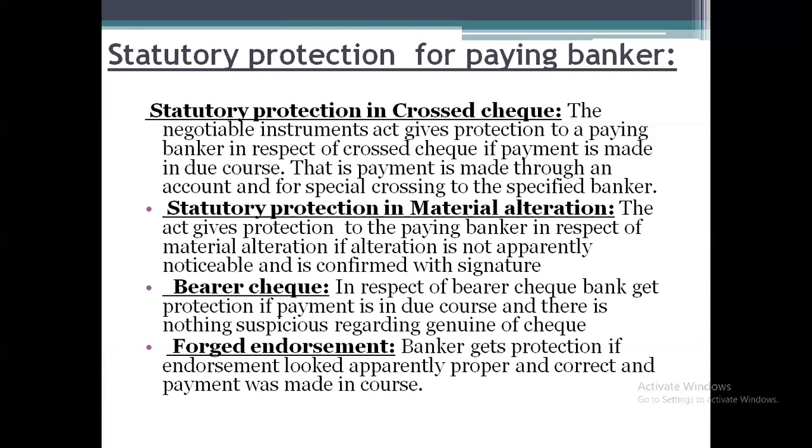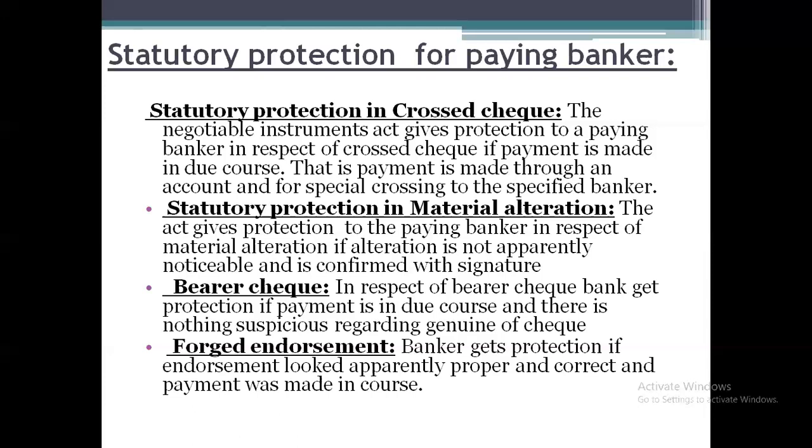Third one, bearer check. Here the bank can get the protection if he makes the payment in due course, meaning when he accepts the check and makes the payment without any suspicion or doubt, believing that the check provided by the customer is correct and genuine. A bearer check is where the customer provides the check or the instrument, and the bank verifies all the formats or forms, and if the bank is satisfied, it is supposed to make the payment.